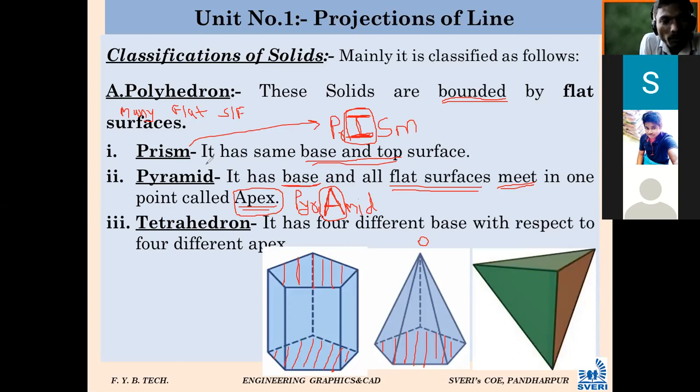So at this stage you remember, prism is nothing but it has the same top and base, and pyramid is having a base and all faces are meeting at one point called the apex. So for your information, I have one solid in our class, I will show.